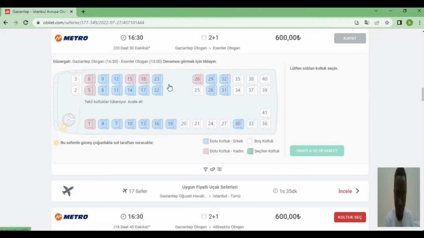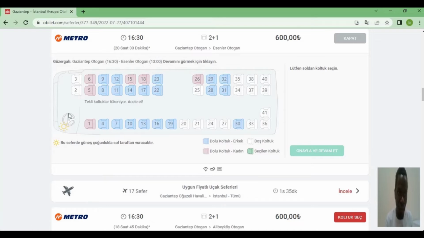Okay, this bus actually has a lot of seats. This blue mark shows that the seat is occupied by boys, and the pink mark shows that these ones are occupied by girls. And these white marks show that these seats are empty. For instance, these 2 and 3 and these ones behind here are empty.